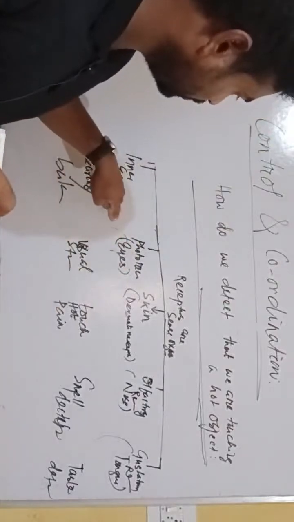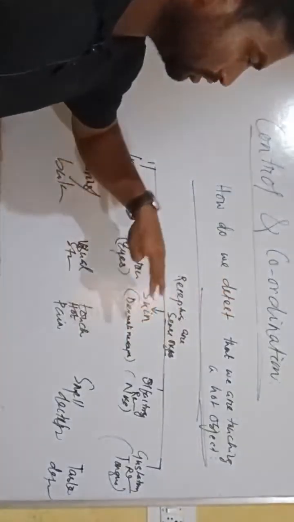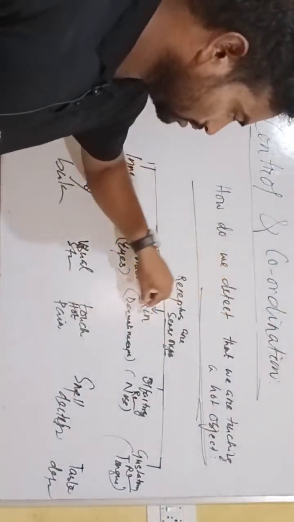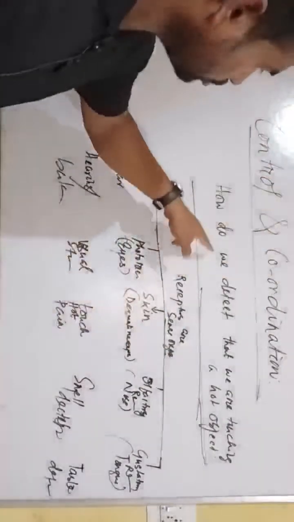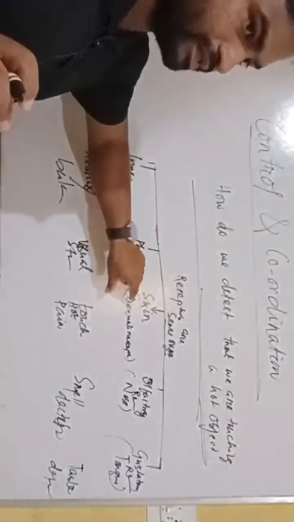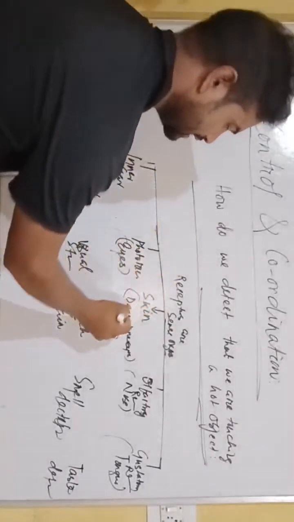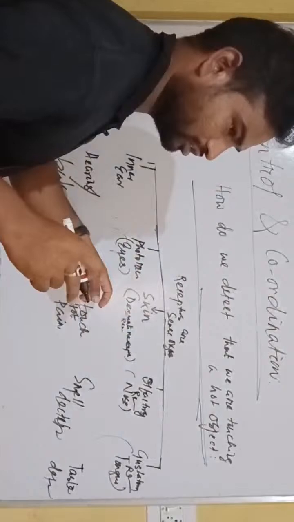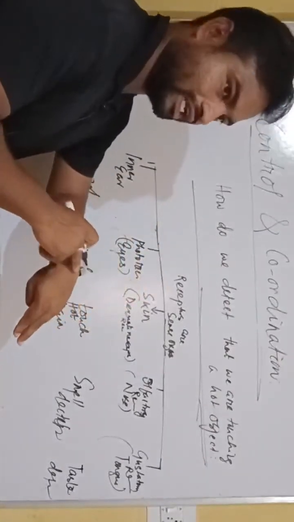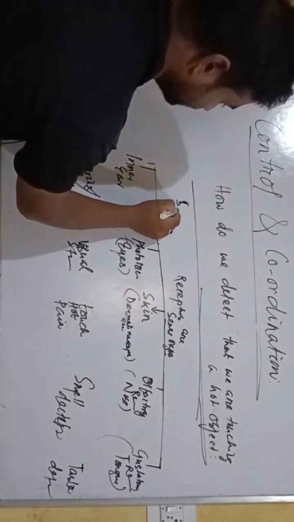So these are the sense organs, and the receptors are present in the respective sense organs. Then, how do we detect that we are touching a hot object? Suppose the hot object is touched by our skin, then under the skin there are receptors. These receptors then pass the stimulus to the neuron cells or nerves. Here, first is the sense organ.